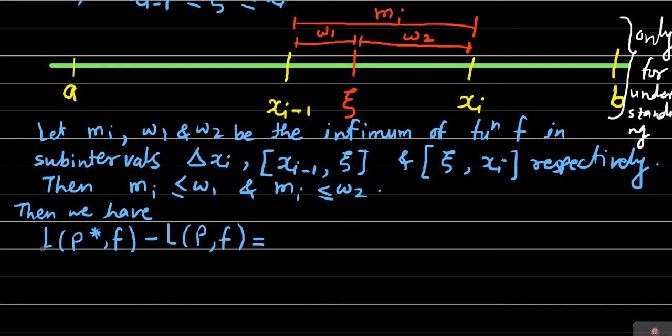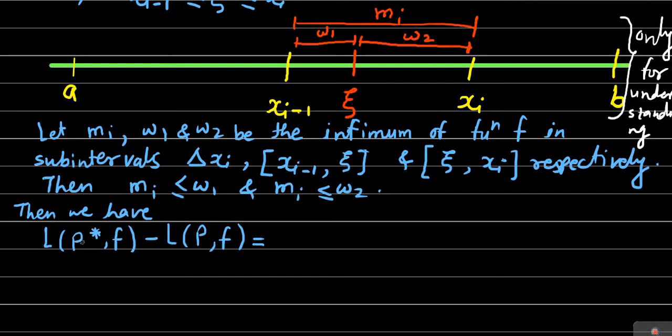First of all, we have to consider the lower sum for the partition P star. For the partition P star, the remaining part of the lower sum will be simply the infimum of the function on this subinterval, which is omega 1, into the length of this subinterval, which is xi minus xi minus 1, plus omega 2, the infimum over this subinterval, into the length of this subinterval, which is xi minus xi. From that we have to subtract the part of the lower sum over the partition P, which is simply mi into delta xi, and delta xi means xi minus xi minus 1.